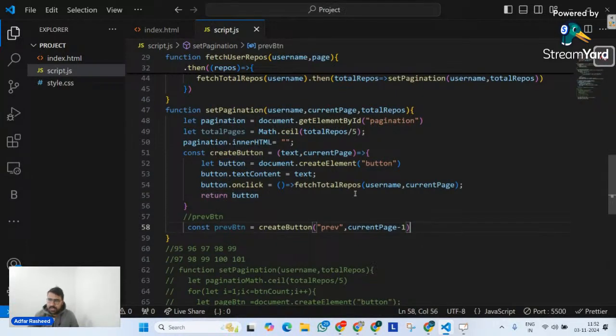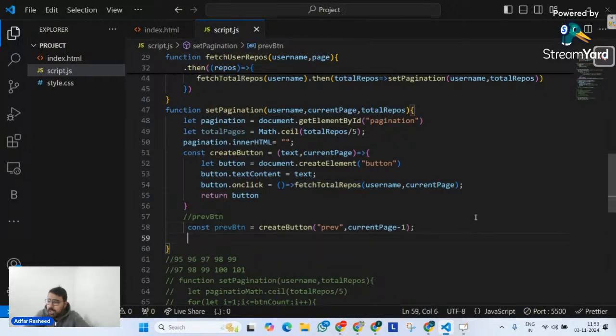So at that point of time, if my current page is 10, the button will have an onclick event where current page is being passed as current page minus 1. So if it's 10, 9 is passed. So it will actually fetch 9. It will pass 9 to the fetch total repos function. Straightforward logic. Yes or no?